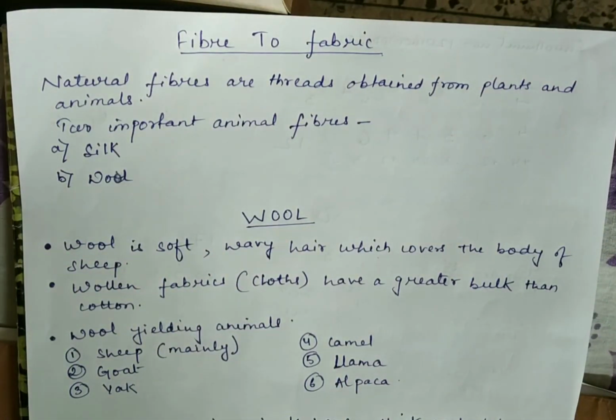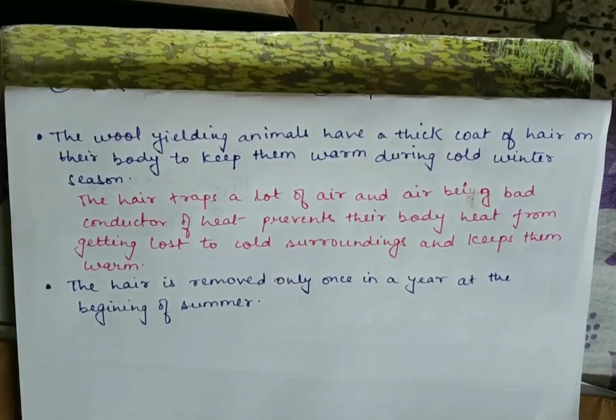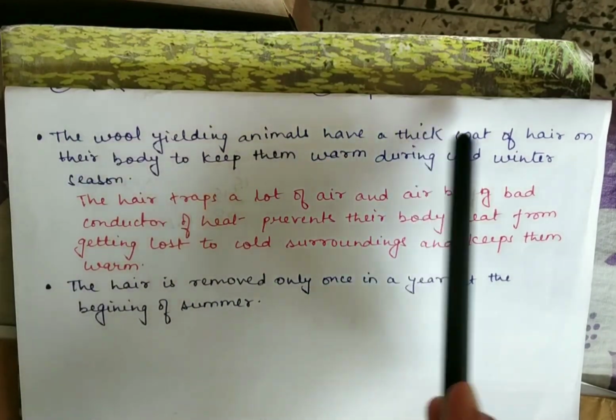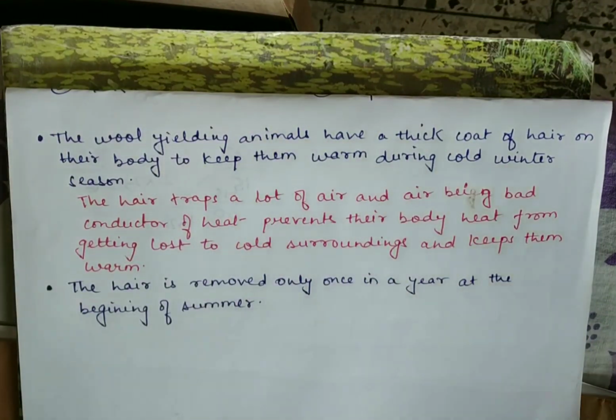The wool yielding animals bear a thick coat of hair on their body. It is this hair which gives us wool. The hair which grows on the body of these animals is the actual thing from which wool is obtained. The wool yielding animals have a thick coat of hair on their body to keep them warm during cold winter season. So why do these animals have a thick coat of hair on their body? In order to keep them warm during the cold winter season.